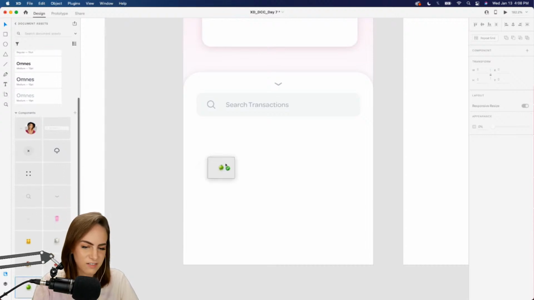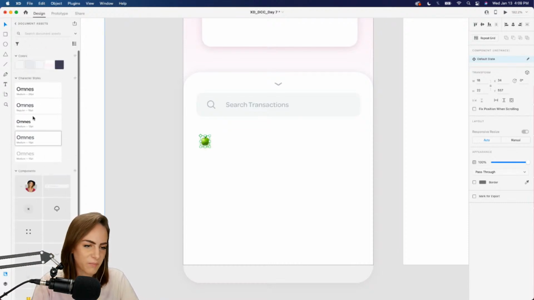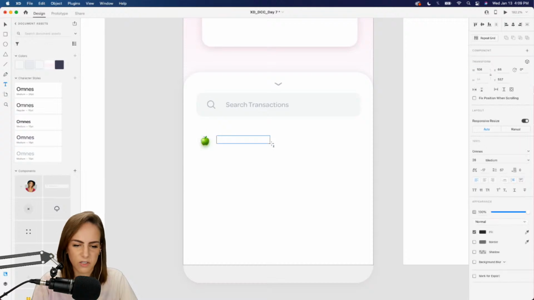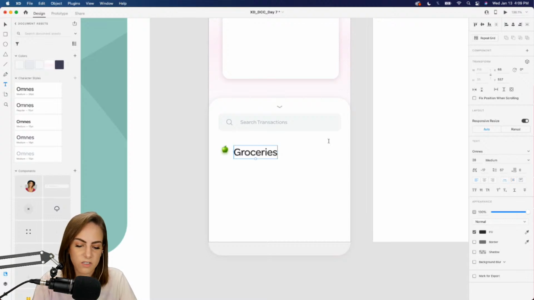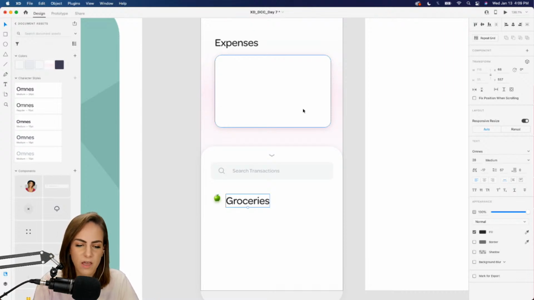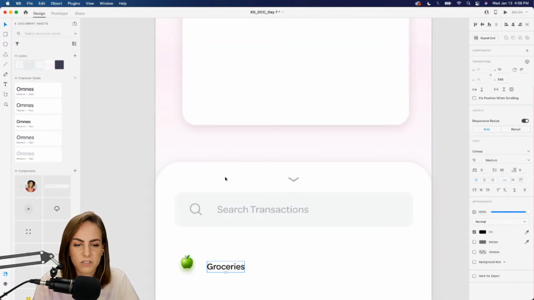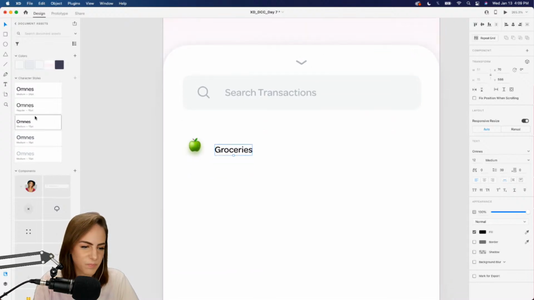I've got some emojis, a little apple emoji, maybe for groceries. Let's add the text first. I'll say Groceries. This part's important: I'm just going to do five or so to show on my graph to keep it simple, but definitely make your transactions different categories so that you can show different categories up here. Let's see, where were the groceries from? Like Whole Foods or whatever. This, let's make a little bit smaller.